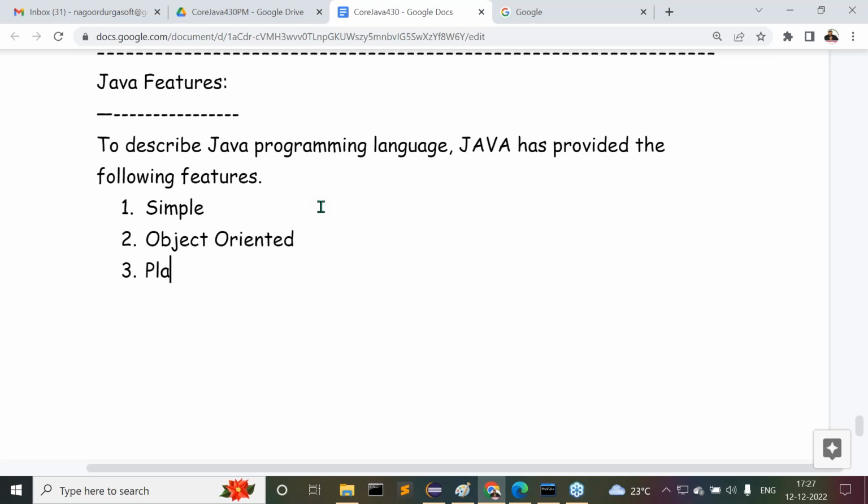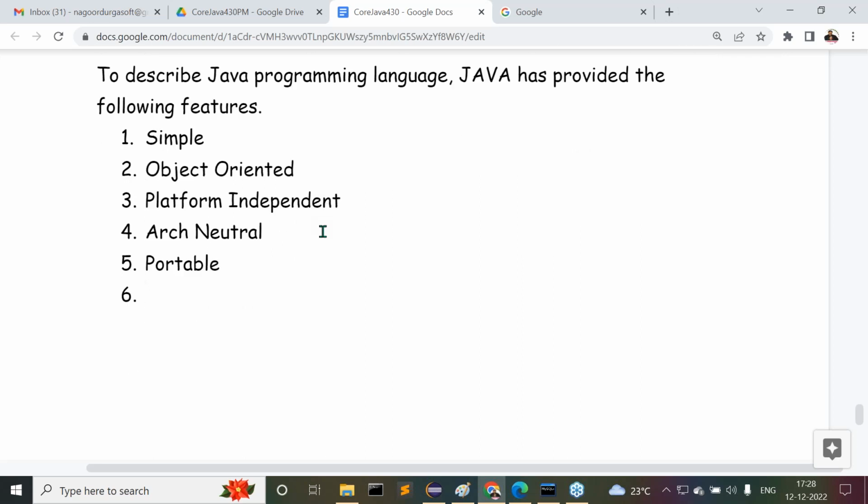Object-oriented programming language. Next one is Java is a platform independent programming language. After this, Java is an architectural neutral programming language. Then after that, Java is a portable programming language.